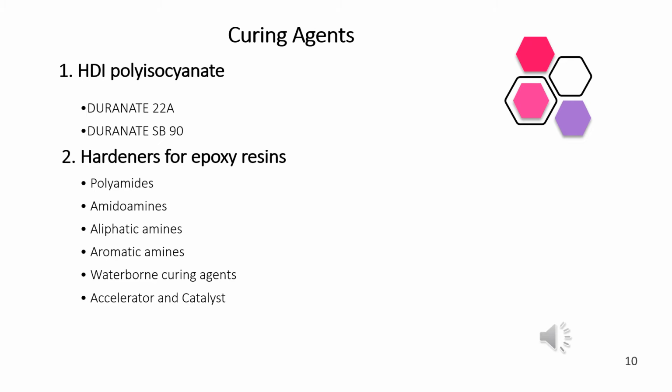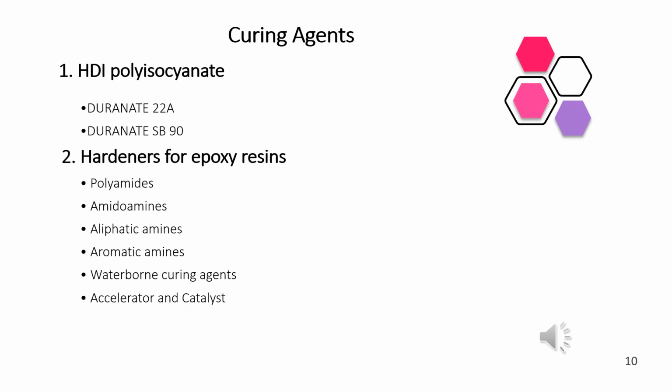Number 1. HDI polyisocyanate. It consists of Duranate 22A and Duranate SP90. So what is HDI? It is derived from hexamethylene diamine.